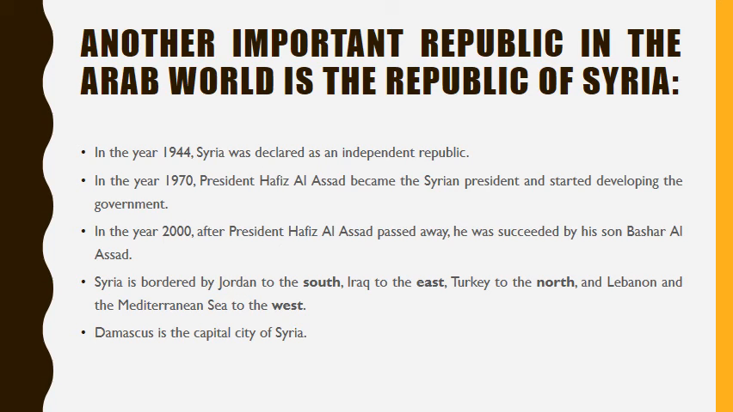In the year 1970, President Hafiz al-Assad became the Syrian president and started developing the government. In the year 2000, after President Hafiz al-Assad passed away, he was succeeded by his son Bashar al-Assad. Syria is bordered by Jordan to the south, Iraq to the east, Turkey to the north, and Lebanon and the Mediterranean Sea to the west. Damascus is the capital city of Syria.